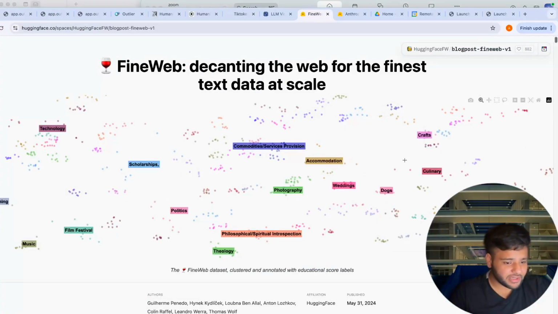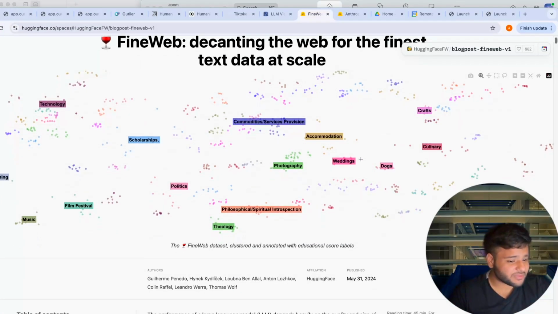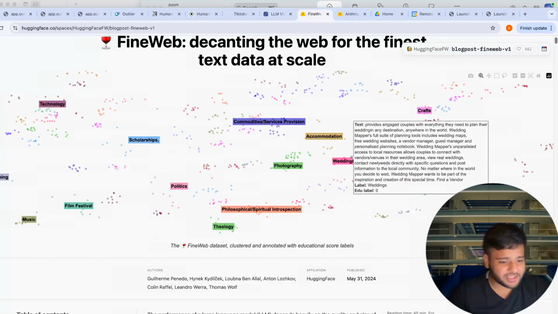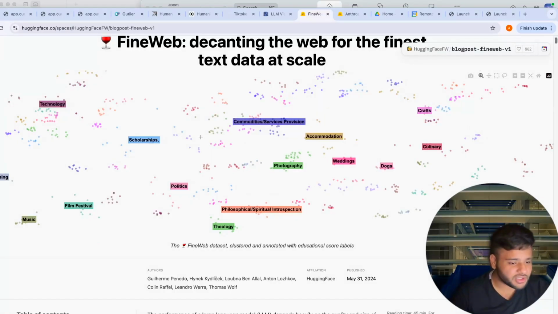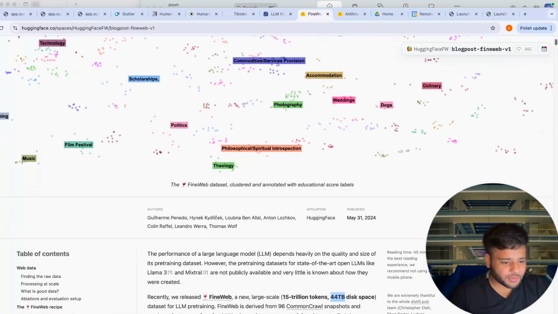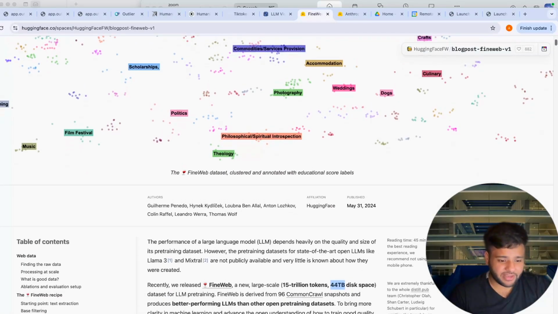This dataset consists of text files on literally each and every topic on the internet, from technology, scholarship, film festivals, politics, philosophy, etc. Each and every company, by the way, has its own version of this type of dataset. I'm not saying that they use the same version. They have their own web crawlers scraping through the internet, getting the data from maybe certain verified sources, etc. This is one of the very few open source versions of this type of dataset.